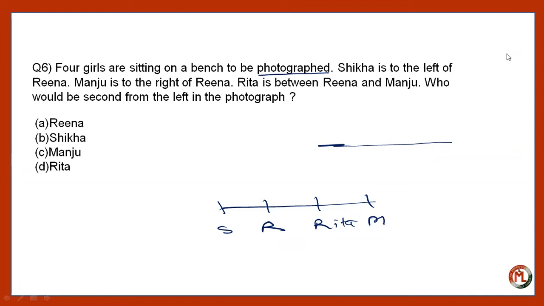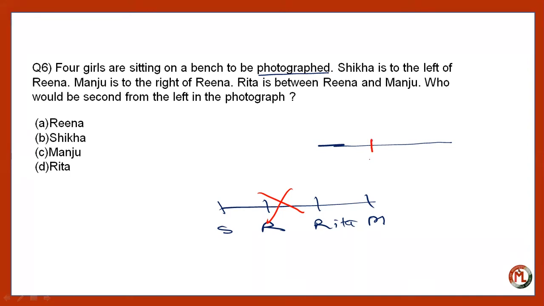So assume yourself as a photographer. Then your left will be their right. So if anyone is making an arrangement like this, it is the wrong one, right? Assume yourself as a photographer, and then try to arrange this. If you are a photographer, then your left will be their right, and your right will be their left. So the arrangement will be like this. Now the first place, Shikha is left of Reena.